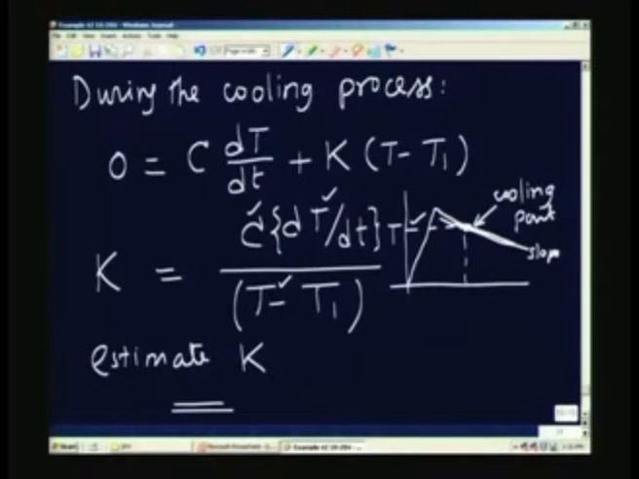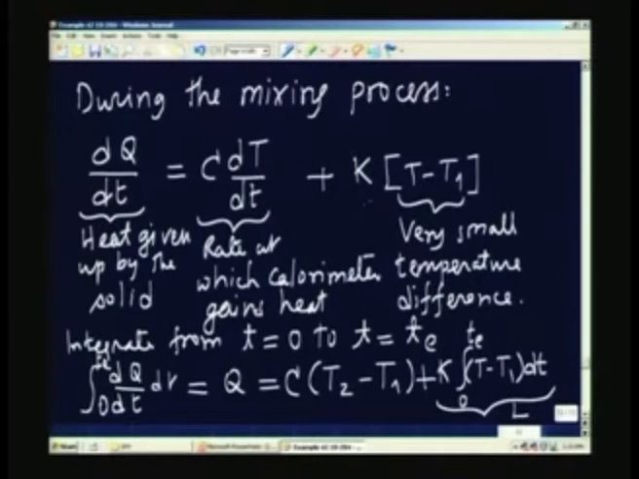So, having estimated K by using the slope of the cooling part at a point where the temperature is T, I use this expression and substitute the slope of the cooling curve. Therefore, I get C into dT/dt divided by T minus T1 equal to K. This K is going to be used in the earlier expression. That means, here I am going to put that value of K. So, use the estimated K.